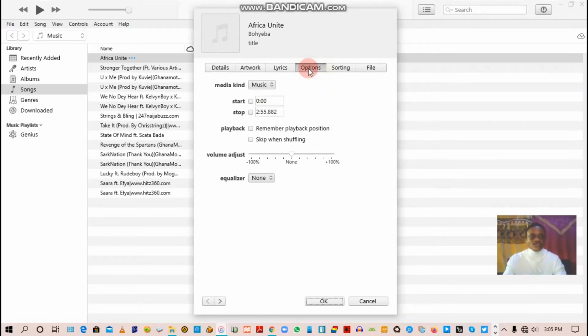Here you have the chance to set your time, 30 seconds for a ringtone. So to get 30 seconds, I set it from 1:30 to 2:00. Then you click on OK.